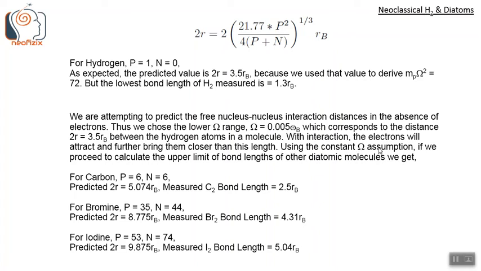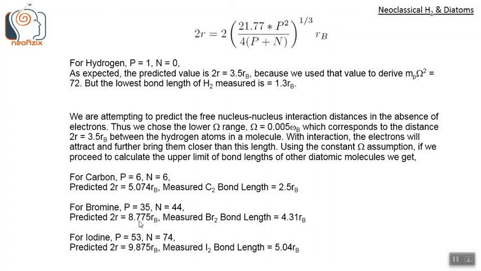So using the constant omega assumption, if we proceed to calculate the upper limit of bond lengths of other diatomic molecules, we get this. For carbon, that is P equals 6, N equals 6, if we put it in this formula, we get 2R equals 5.074 Rb, and the measured diatomic bond length of carbon is 2.5 Rb. For bromine, we put P equals 35 and N equals 44.